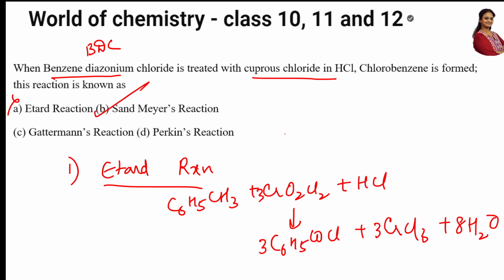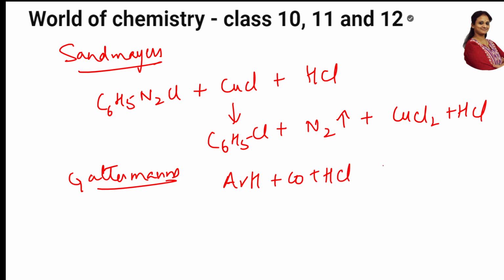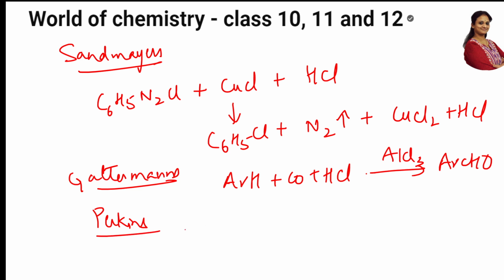Now Gattermann's reaction also, let us write so that it is a revision for you all students. Gattermann's reaction is nothing but you take HCl with Cu, and in the presence of AlCl3 you prepare an aldehyde. What is Perkin's reaction, students? You don't have it for your grade 12th, but Perkin's reaction is there for state board students.